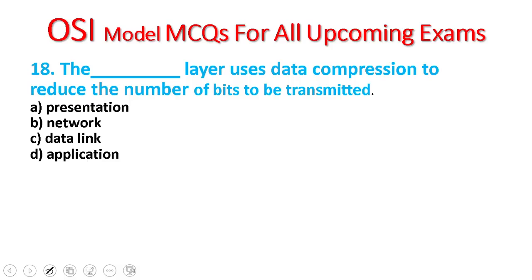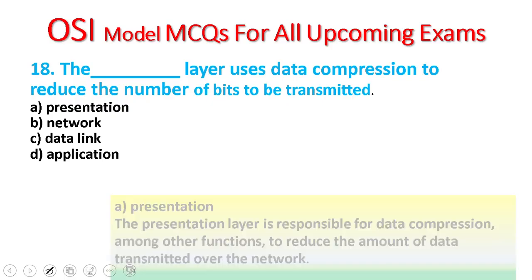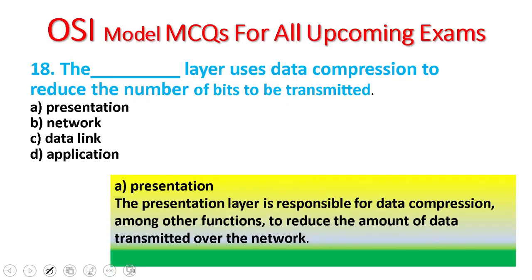18. The blank layer uses data compression to reduce the number of bits to be transmitted. The presentation layer is responsible for data compression. Among the other functions, to reduce the amount of data transmitted over the network, compression is performed on the presentation layer in the OSI model.